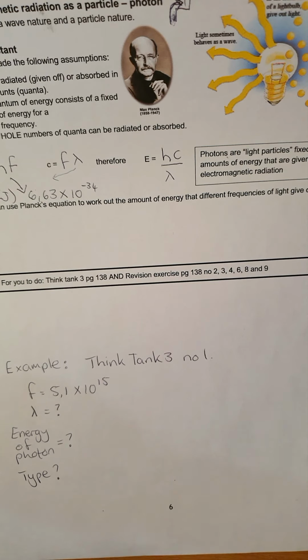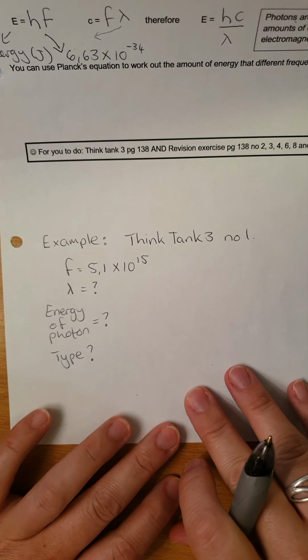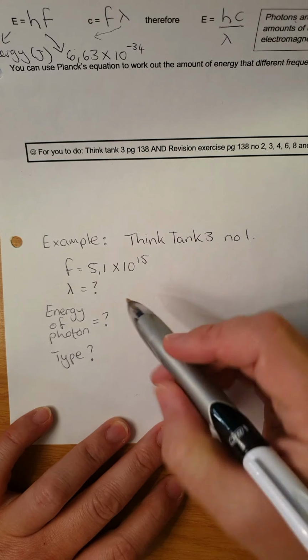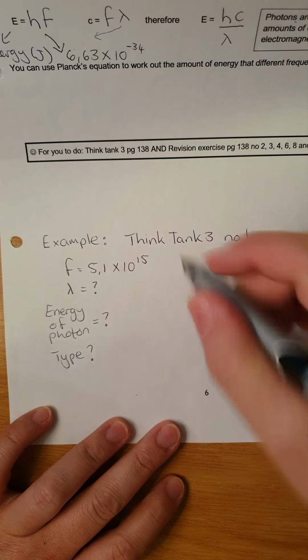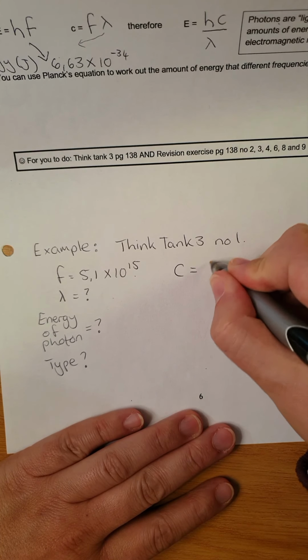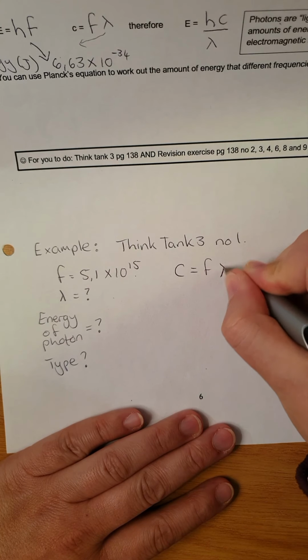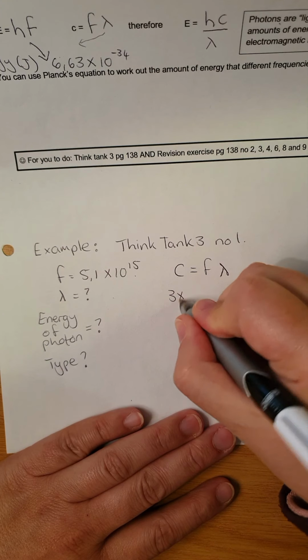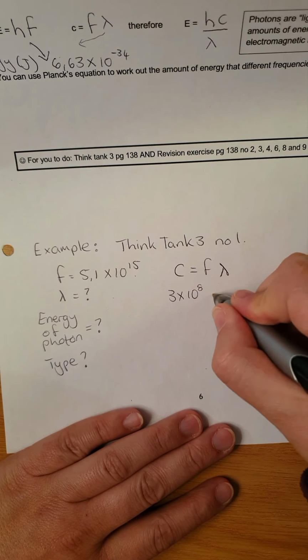So I'm going to just quickly do an example from Think Tank 3, number 1. Sorry, we were given frequency, we need to work out wavelength. So the way you're going to do that is you're going to use this. We always know that c is a constant, 3 times 10 to the 8.